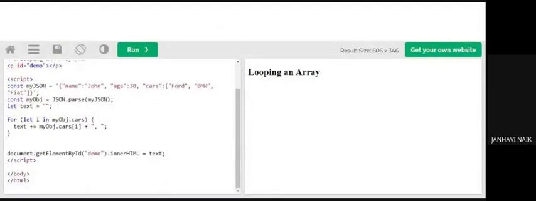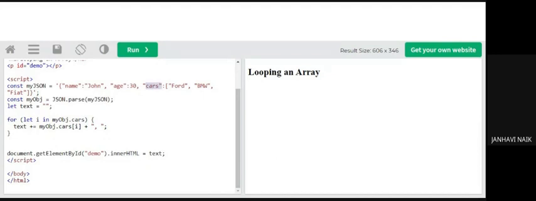Now if you see, the rest of the things remain the same: const my JSON, const my obj, JSON dot parse. Let text be equal to empty, that is also the same. Only thing, there is a change in the for loop. What I say is, for, open the round brackets, let i in my obj dot cars. What is my obj dot cars?